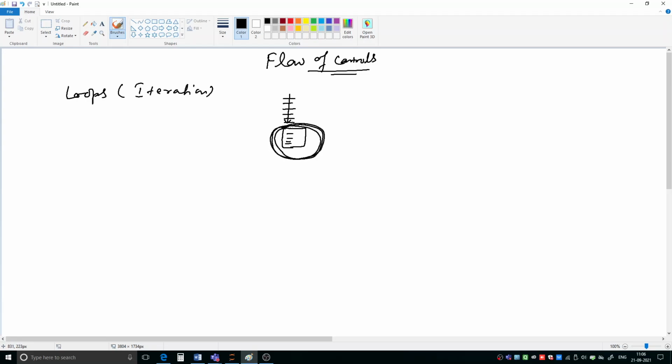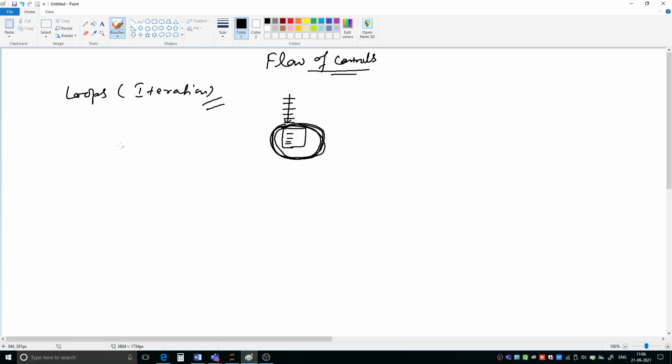So you are doing repetition. That repetition of action, if required, we can implement in the form of loops or iteration.